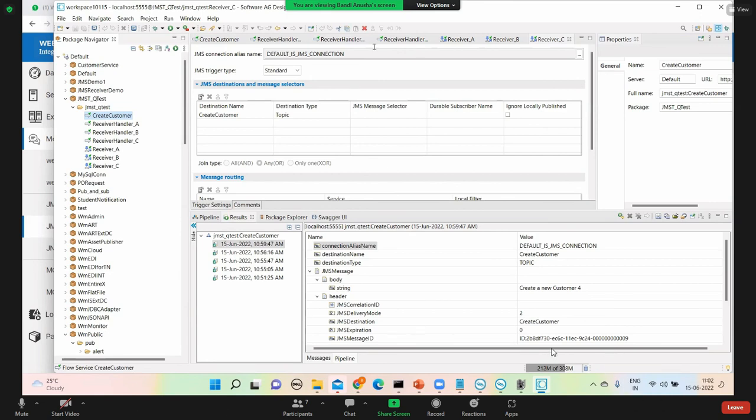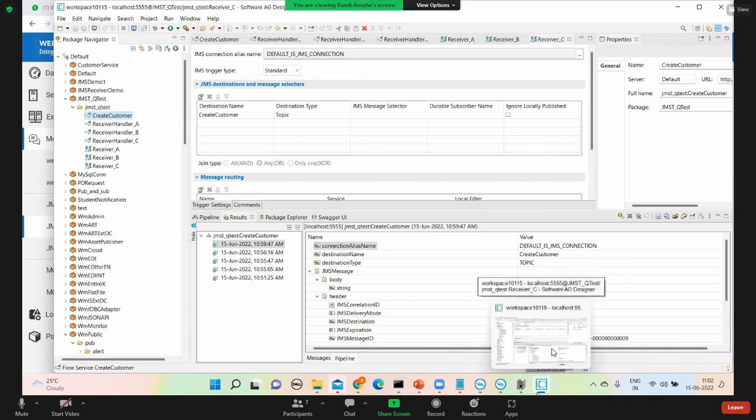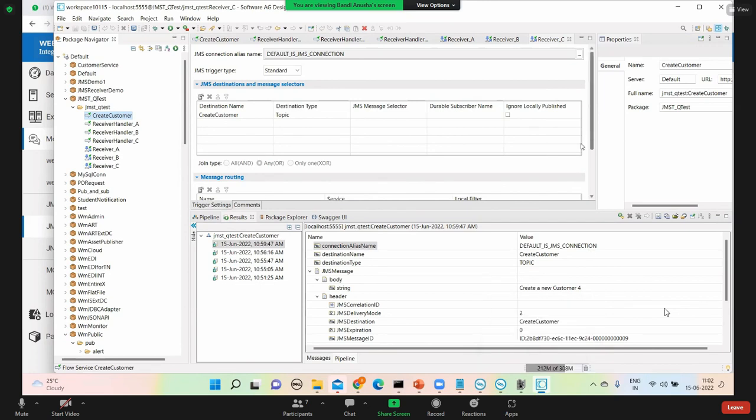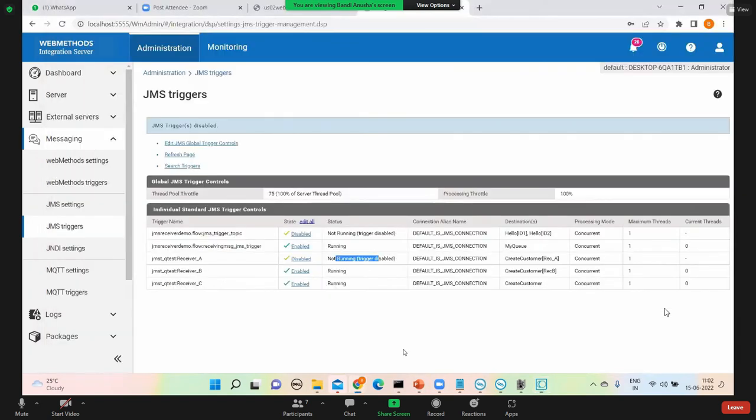Waiting for controllers. Okay. So now, if you see this one, connector started everything. Okay. So I'm going here. It's not running.